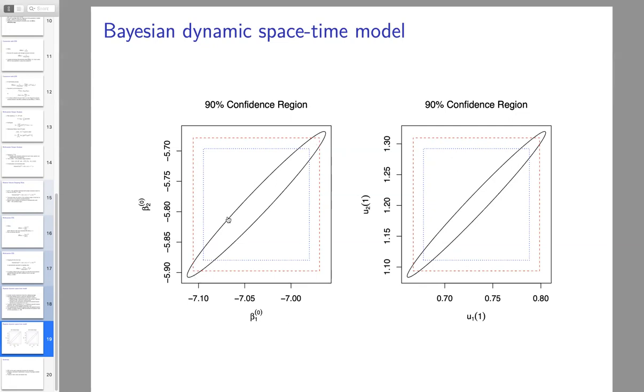Now if we look at the confidence ellipsoid here, we can see the high correlation between beta 1 and beta 2, which is not surprising. We also see it between U1 and U2, again not surprising. These are consecutive parameters in time, from the first month to the second one. And by using a multivariate effective sample size, we're effectively capturing this correlation and using that information to our advantage.